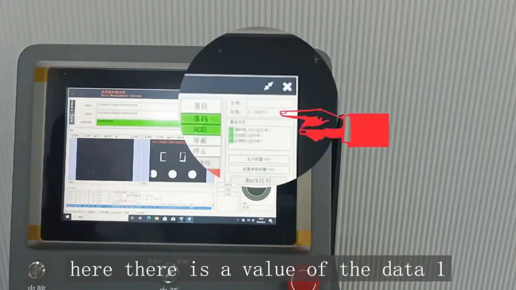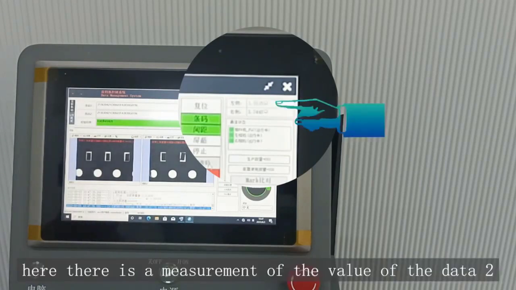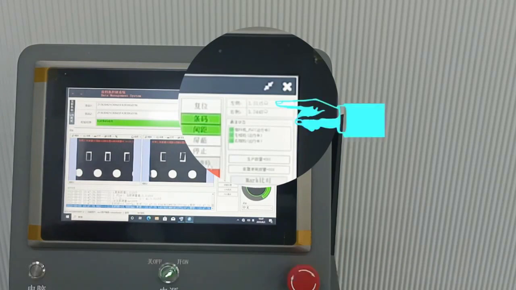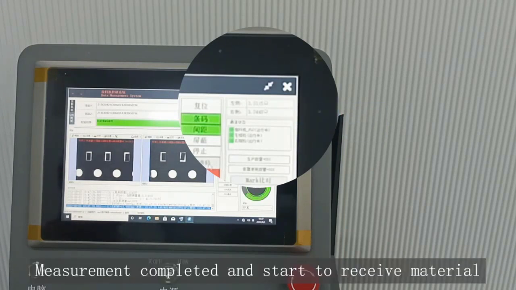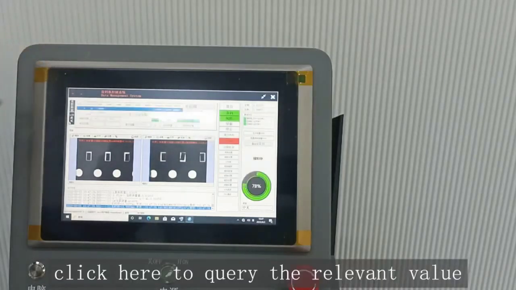Here there is a value of the data 1. Here there is a measurement of the value of the data 2. Click here to query the relevant value.